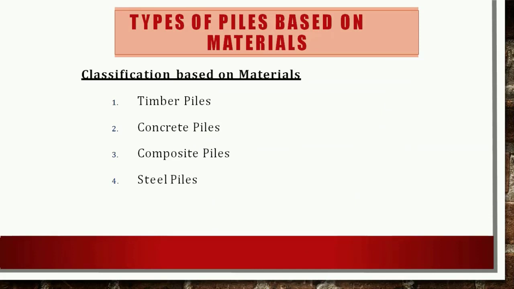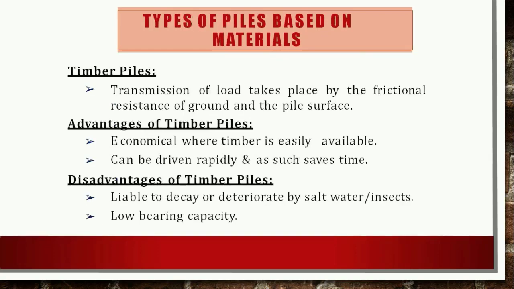So these are the classifications of pile according to the material used. The pile may be classified as timber piles, concrete piles, composite piles, and steel piles. So basically, in timber piles, seasoned wooden piles may be used. The pile diameter may vary from 200 to 400 mm. Similarly, square piles of size 200 to 400 mm are also used.